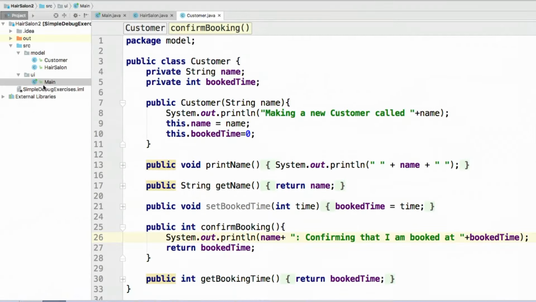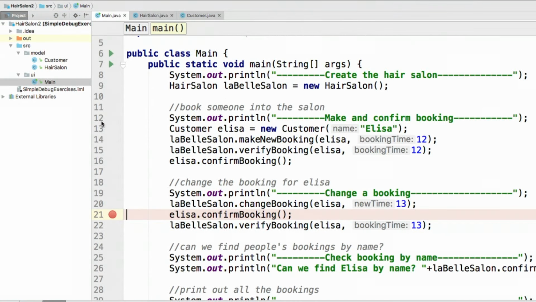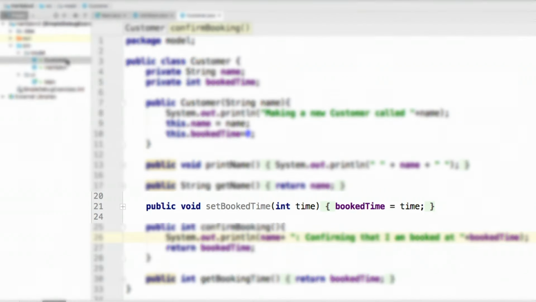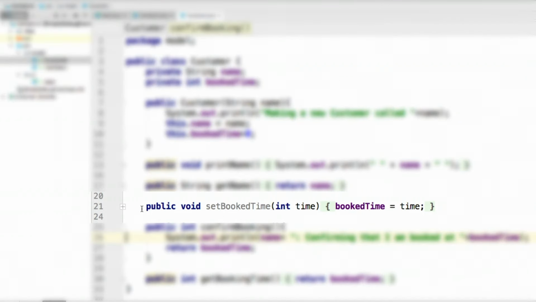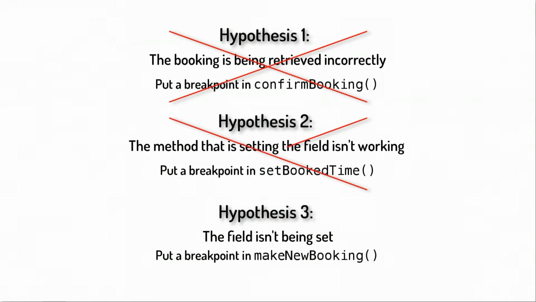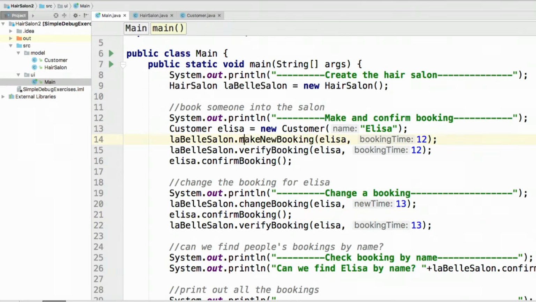Let's stop execution and go chase down hypothesis 2, that the method for setting the field isn't working. That means we have to go into the customer and look at the setter for the booked time. Now, I was going to put a breakpoint here, but what I can actually see is that this method is gray, which means it's never actually called. So clearly, our bug isn't coming from this method not working properly because this method is never actually used. So we've quite quickly disproven hypothesis number 2. Hypothesis number 3 is that the problem is in make booking, that we're never actually setting the field, and this would explain why we're never even calling set book time.